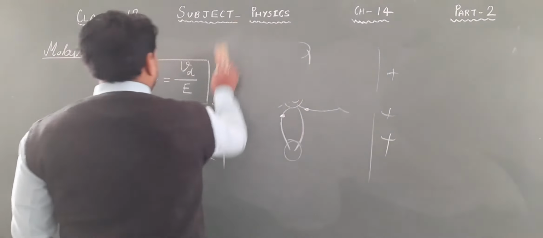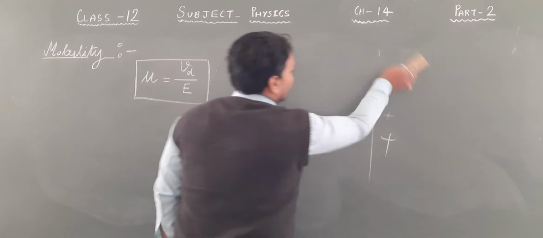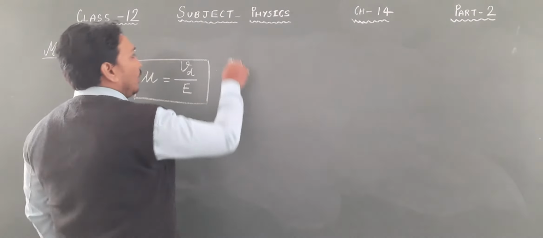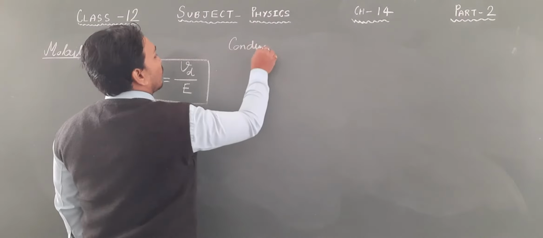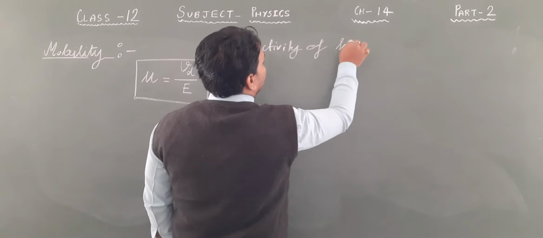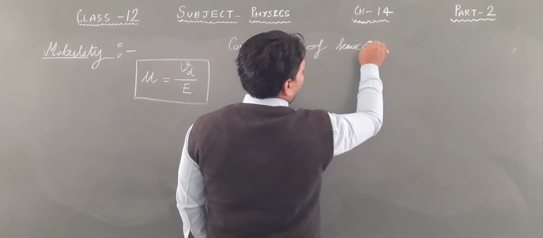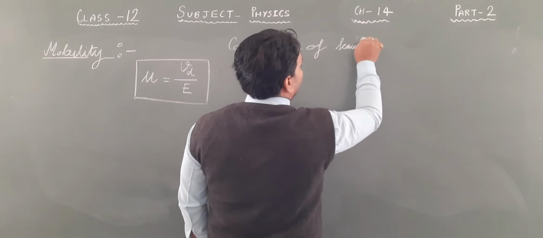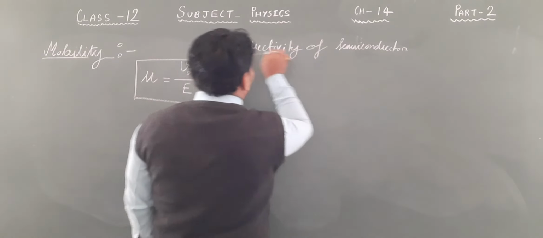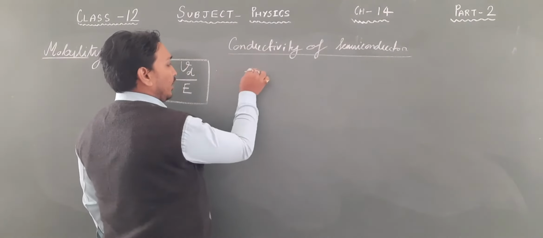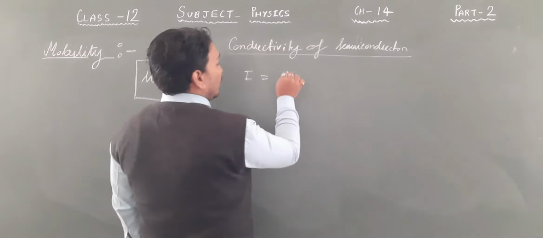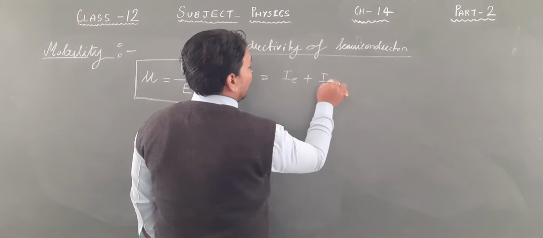Now let us try to understand the conductivity of semiconductors. If I talk about total current, electrons are carrying current and holes are also carrying current. So the total current will be the current carried by electrons plus the current carried by holes.